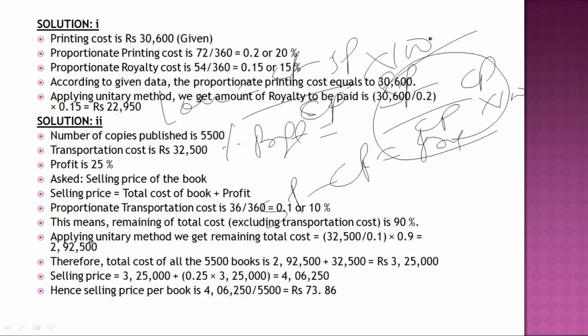Proportional railway cost, the degrees, number of copies published, and translation cost, you have to add, because the selling price is the total cost of the book plus proportional transport, 36 by 360. Transportation cost is already given in the picture, so you can solve that. So this is where we have finished the particular discussion.